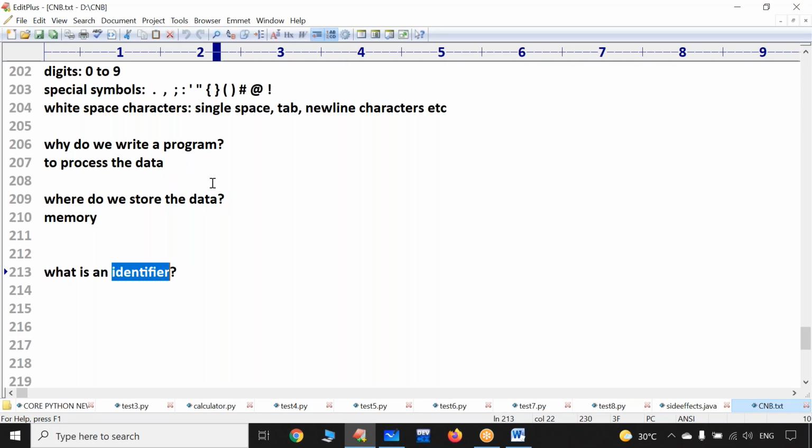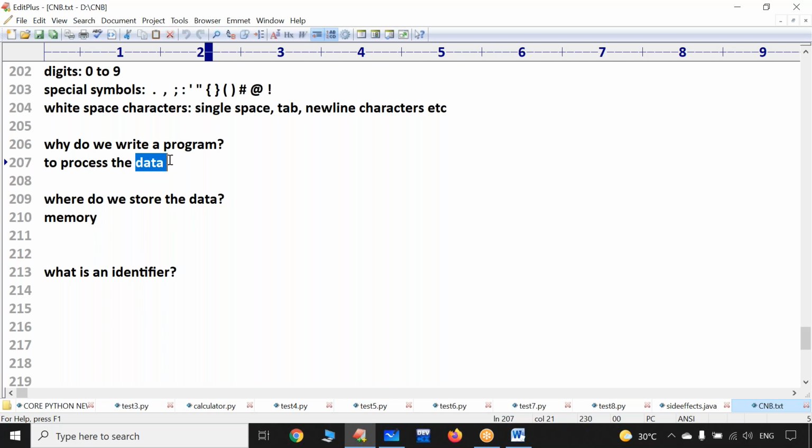For processing the data, usually we write some set of instructions. A program is a collection of instructions. That data may be a train number, a bank account number, a book title, a faculty name, a roll number, anything. Or it may be marks obtained by the student or grade obtained by the student. It may be the salary of an employee. So data may be anything.